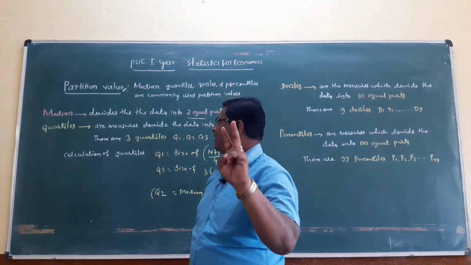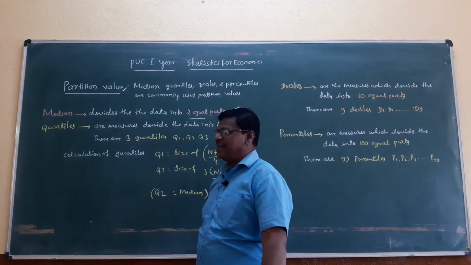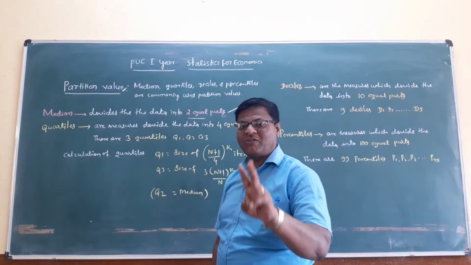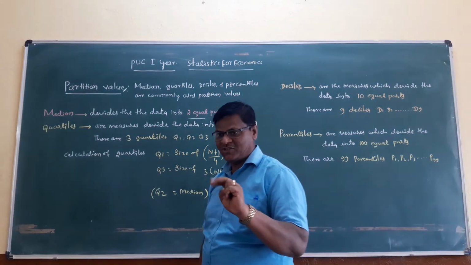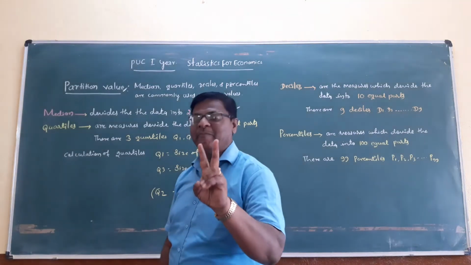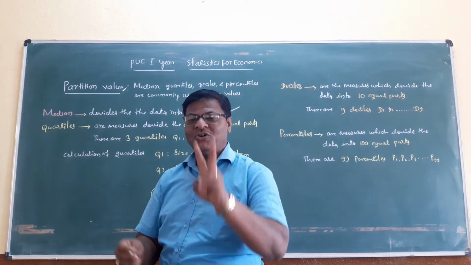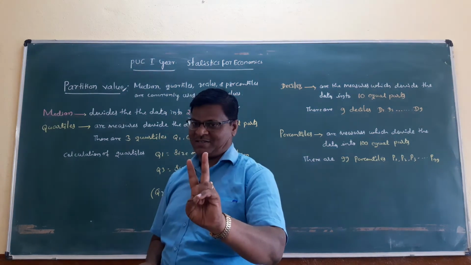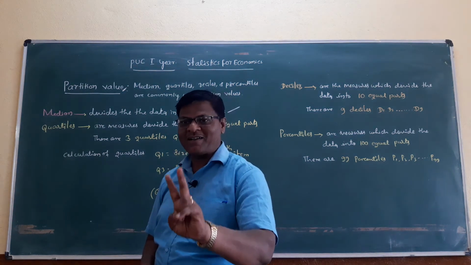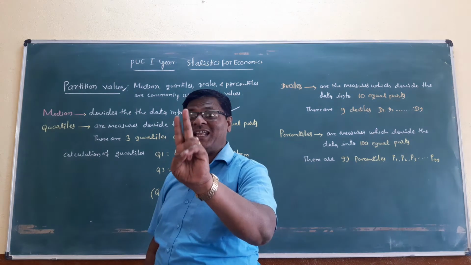Median divides the data into two equal parts. Students, keep remember, median divides the data into two equal parts. How many parts? Two equal parts.